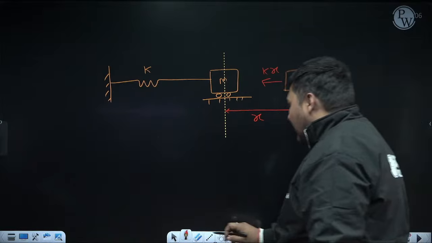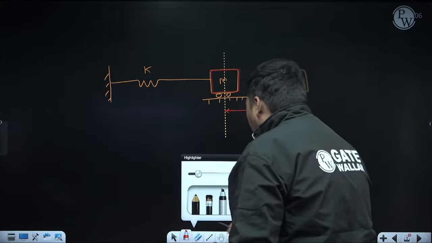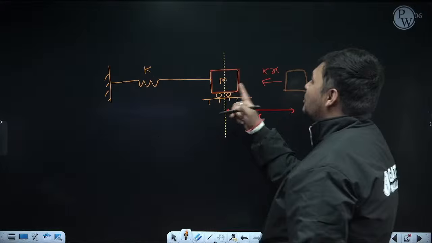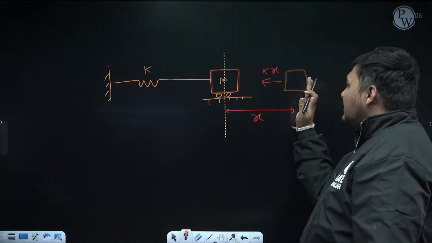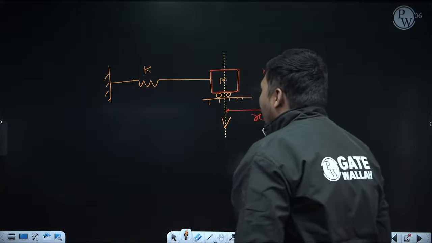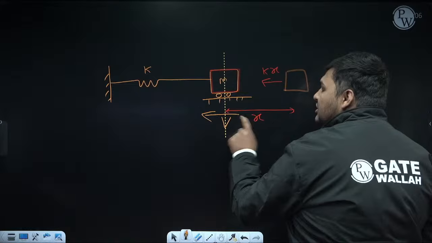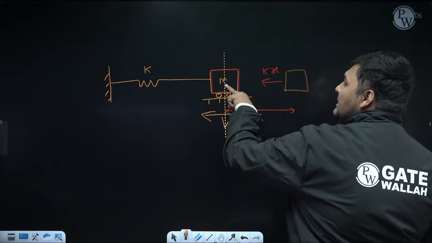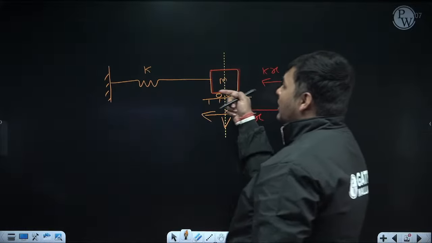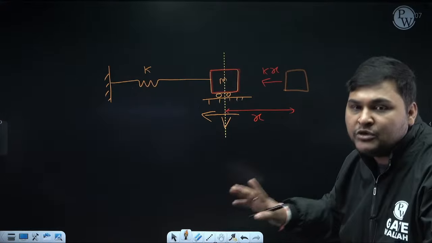Now what will happen when this body reaches the mean position? Just try to understand the concept. At mean position, there is no restoring force. But it will have some velocity, because when this body was going towards mean position, its velocity was increasing. The direction of velocity will be towards this side. Due to this velocity, or you can say due to this kinetic energy, this mass will now move in this direction. Again, can I say this mass is moving far away from mean position.